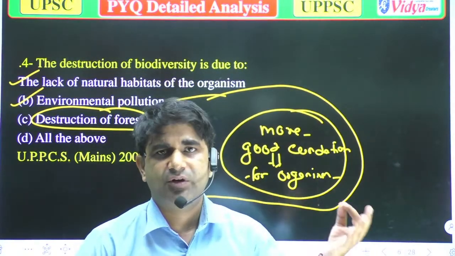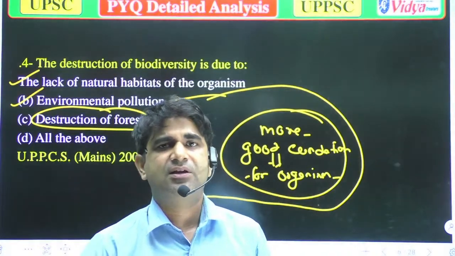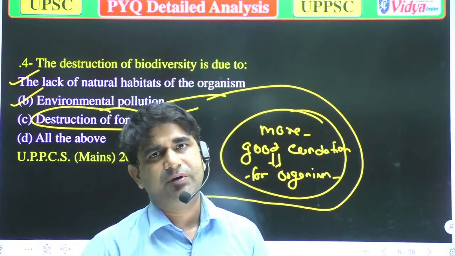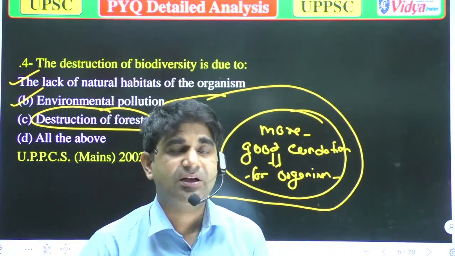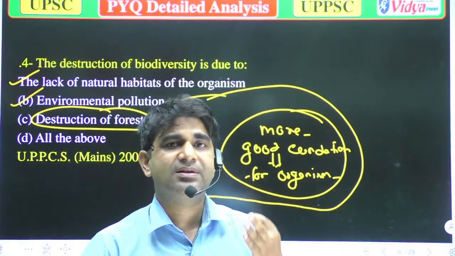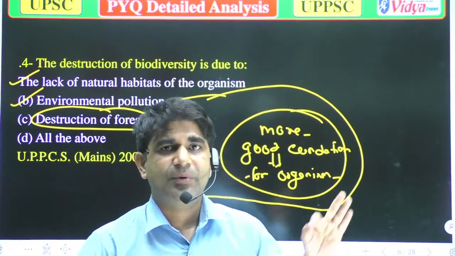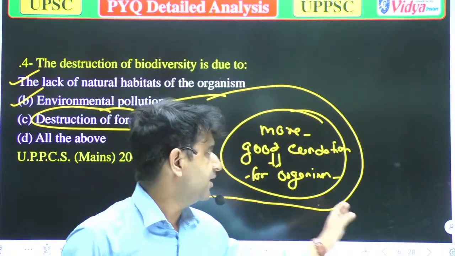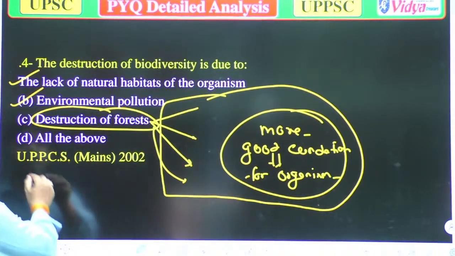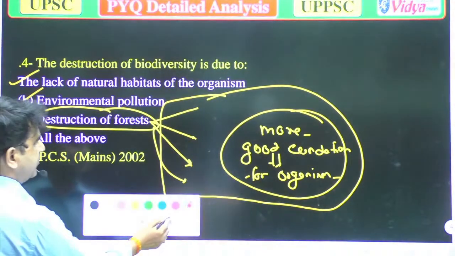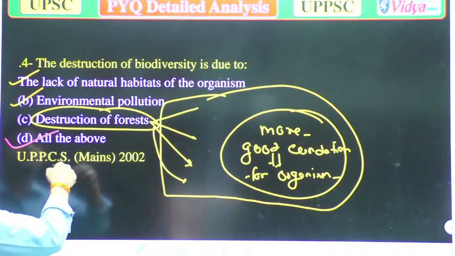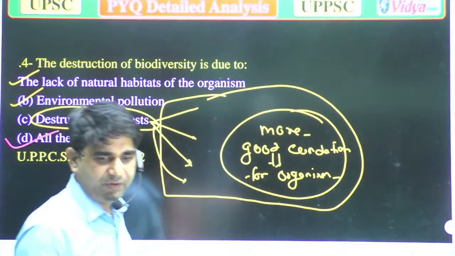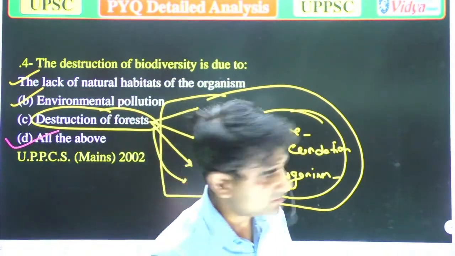So if there will be good forest, or you can say there will be enough forest, that will provide enough biodiversity. Mainly all the most biodiverse hotspots are forests, or mainly rainforests are the most biodiverse areas. So all the options are correct. We can say our option is option D, because all of the above are correct. Now we will move to the next question.